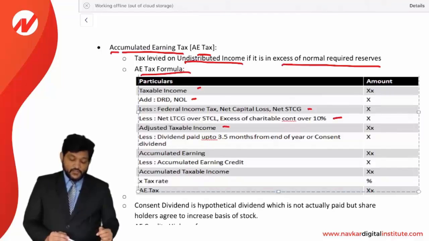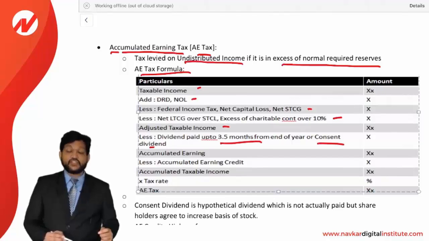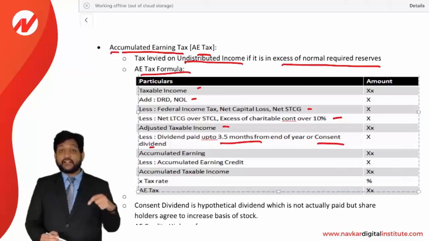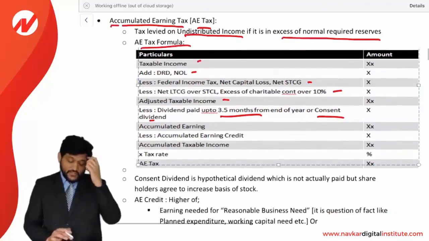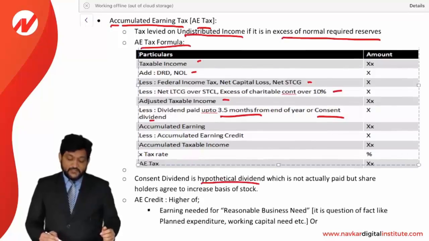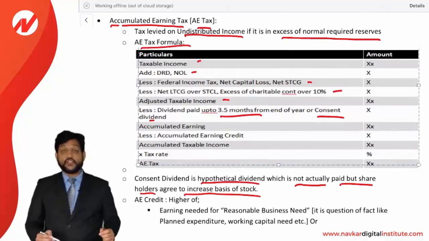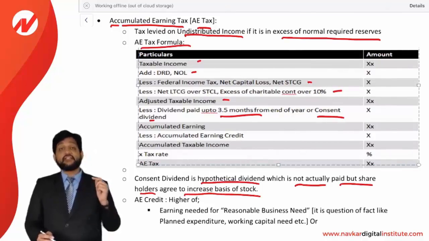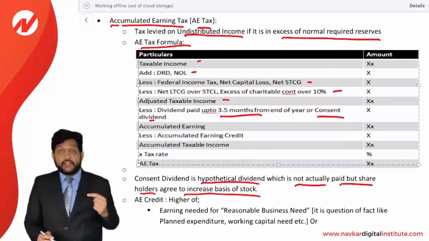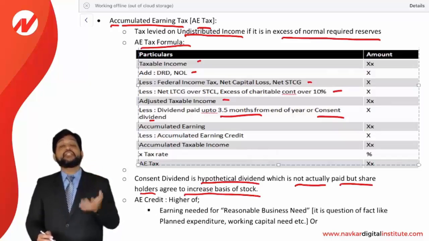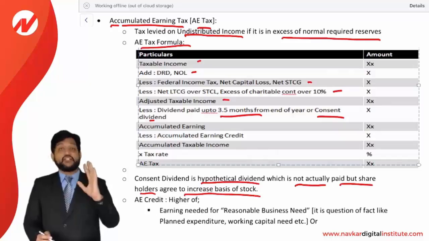Then you have to reduce dividend paid up to 3.5 months from the end of the year, or a consent dividend. Two things are there. Dividend actually paid in the current year as well as dividend actually paid up to 3.5 months of the next year, and a consent dividend. Consent dividend is also going to reduce. What is a consent dividend? You can see over here. Consent dividend is a hypothetical dividend which is not actually paid, but the shareholders agree to increase the basis of the stock by that amount. That is called a consent dividend.